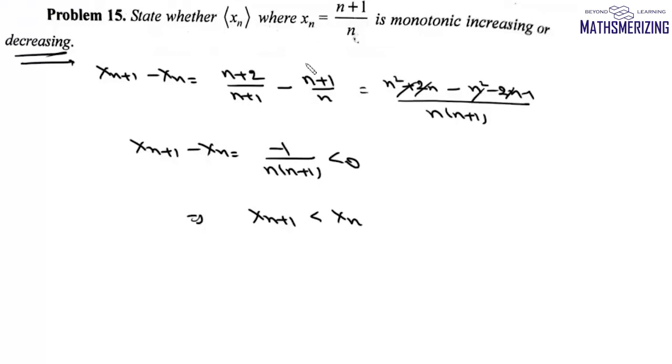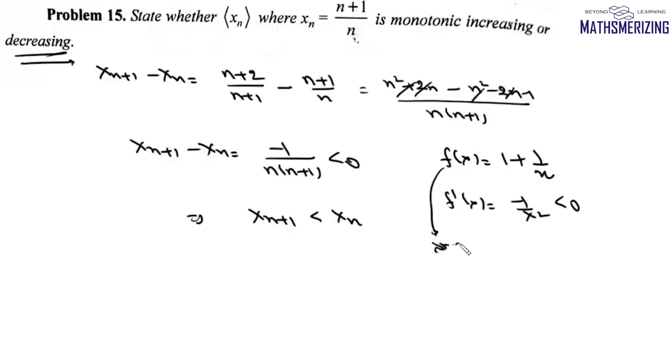Now another method to show the sequence is decreasing is by considering this function f(x) equals 1 plus 1 by x. Now if we find f dash x, it will be minus 1 upon x square. That means f dash x is less than 0, and if f dash x is less than 0, then f(x) is strictly decreasing. So this function f(x) is a strictly decreasing function. So if we plot the graph of this function, it will be strictly decreasing when x is greater than 0.